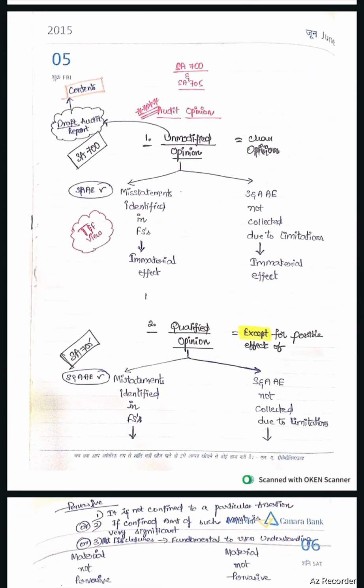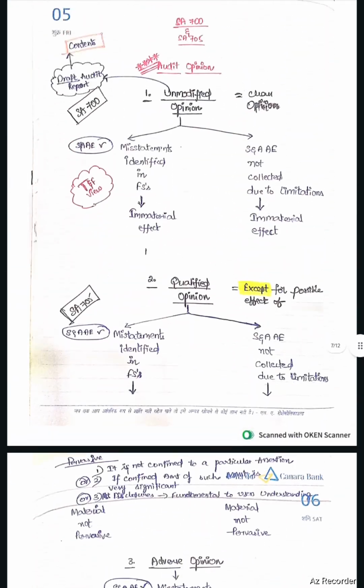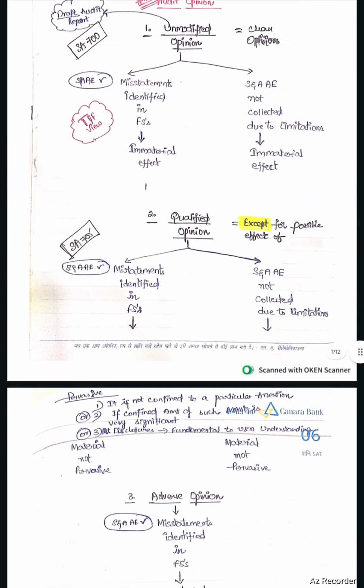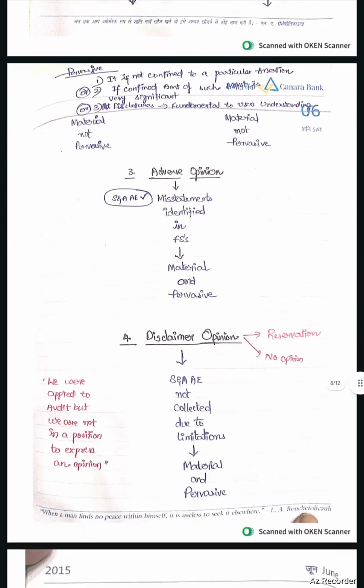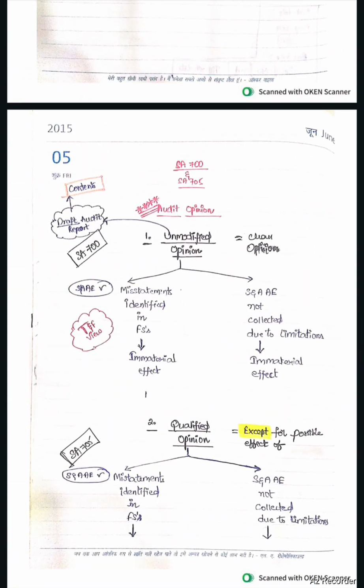Next, SA 700 and 705, audit opinions. There are 4 types of auditors' opinions: unmodified opinion, qualified opinion, adverse opinion, disclaimer opinion. First one, unmodified opinion. That means clean opinion. This is the draft audit report. The contents are draft audit report, has not been modified.